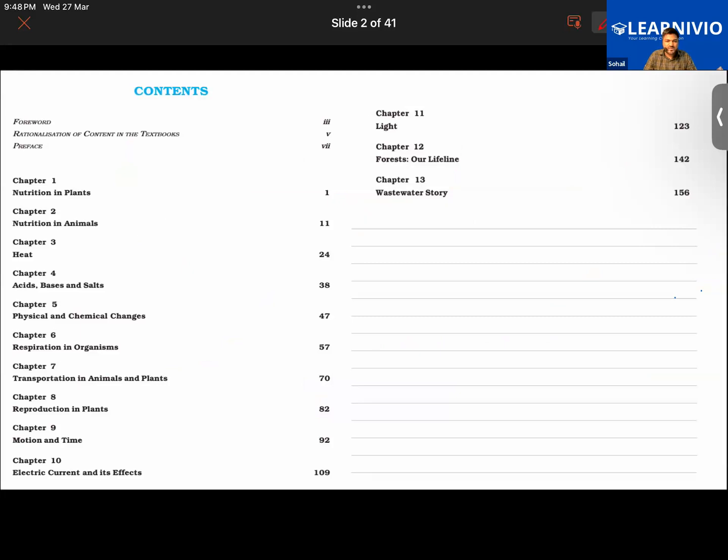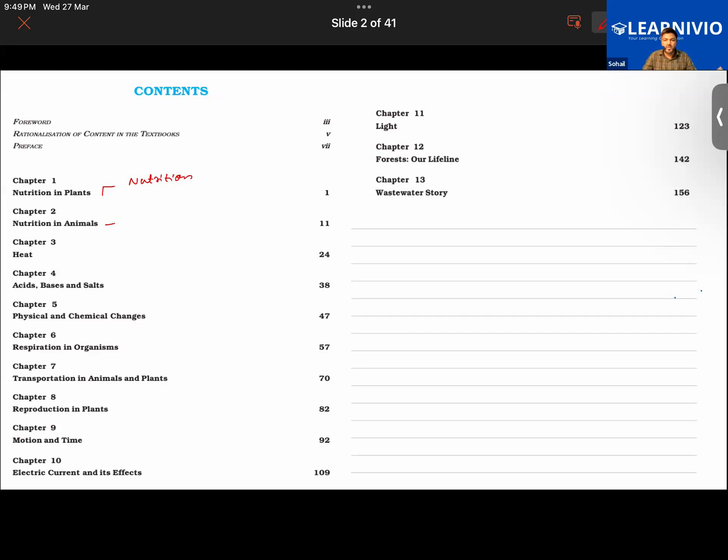So in total, these are the chapters of your class 7 science. The first chapter is nutrition in plants, followed by the second chapter, nutrition in animals. So the first two chapters deal with nutrition in plants and animals. Let me tell you how we are going to approach this chapter. First of all, in the chapter nutrition in plants, we are going to understand what nutrition is. What do we mean by nutrition?